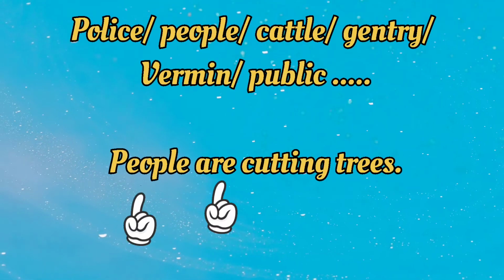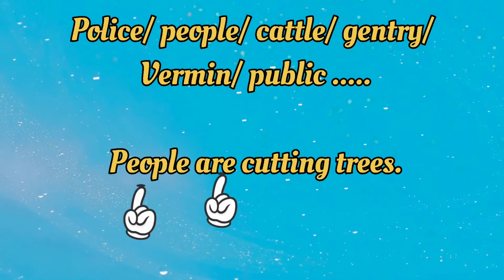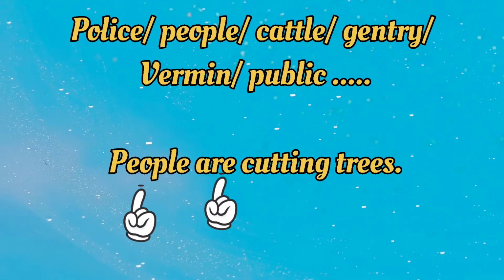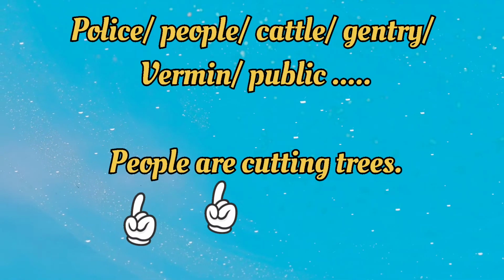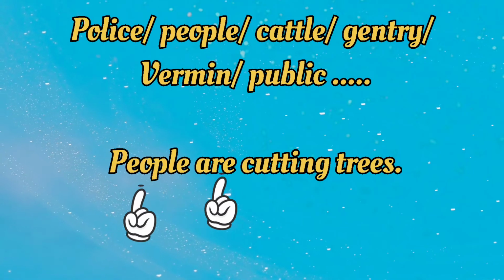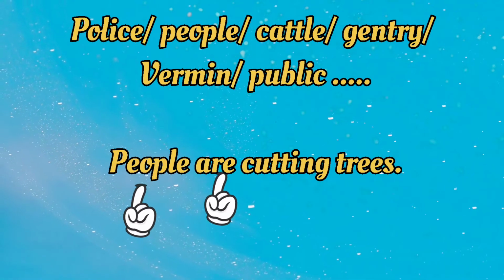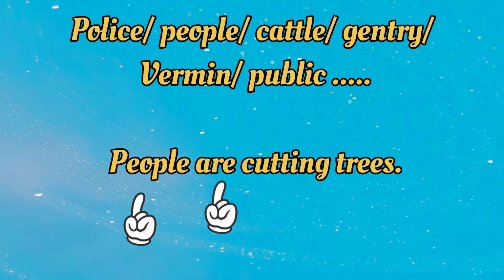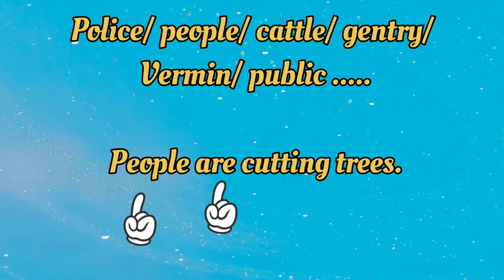And next one, some subjects will always be plural, like police, people, cattle, gentry, vermin and public, etc. For example, people are cutting trees. Obviously people is a plural subject and "are" is the verb that agrees with the plural.